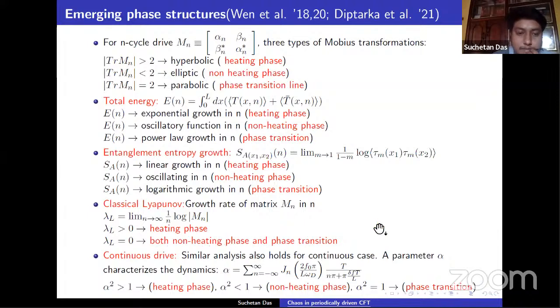Similar analysis also holds for the continuous drive case, where a useful parameter is alpha, which is a function of both drive amplitude and drive frequency. When alpha squared is greater than 1, it is called the heating phase. Alpha squared less than 1 is the non-heating phase, and alpha squared equal to 1 is the phase transition.